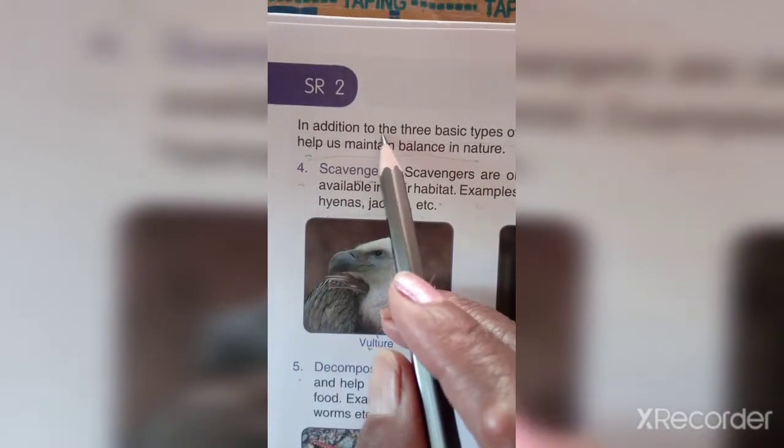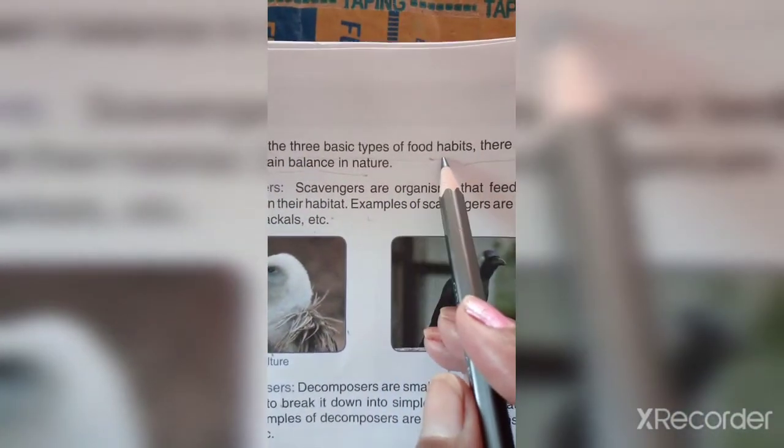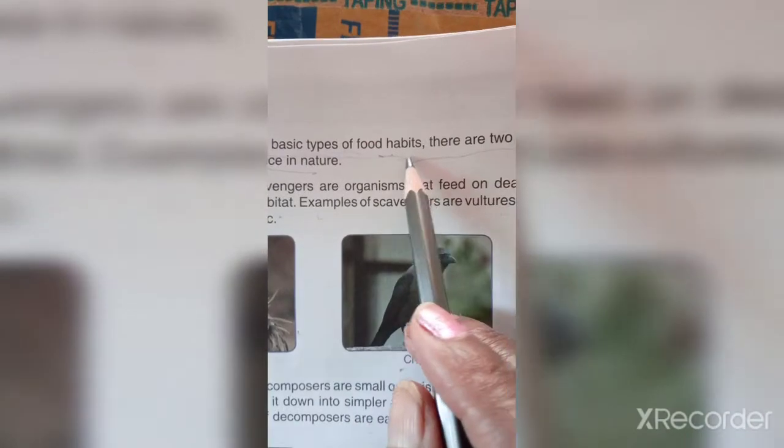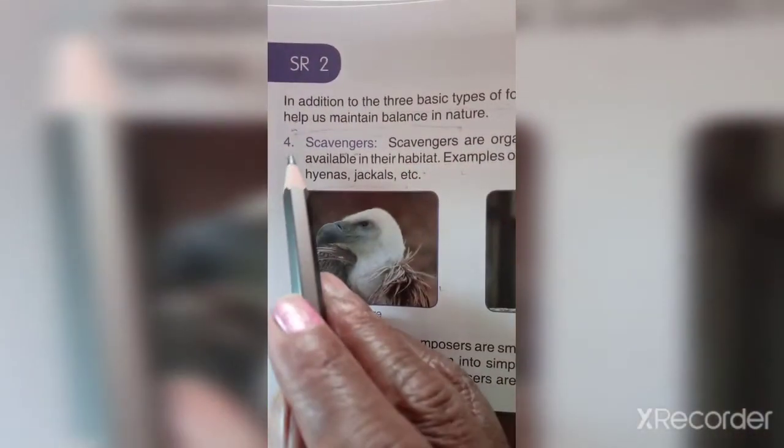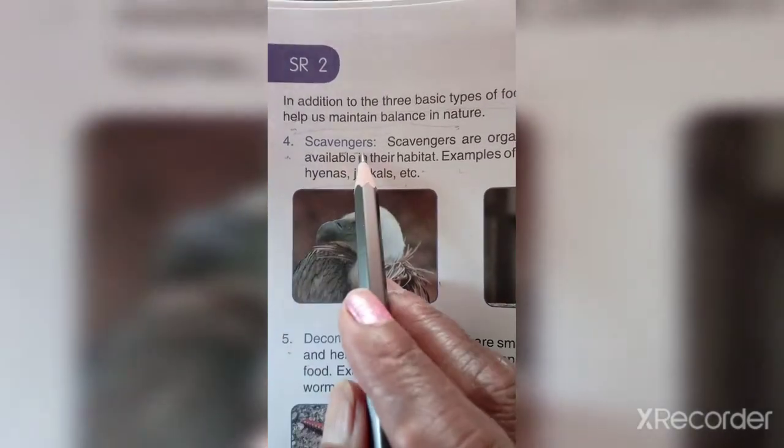Turn your page. In addition to the three basic types of food habits, there are two more types of organisms which help us maintain balance in nature. This is scavengers.